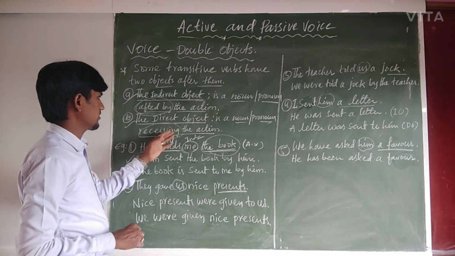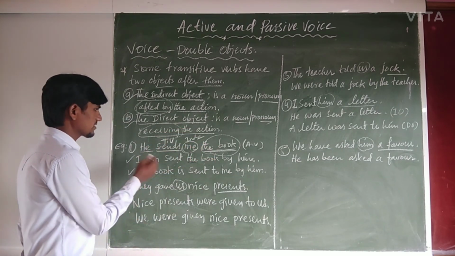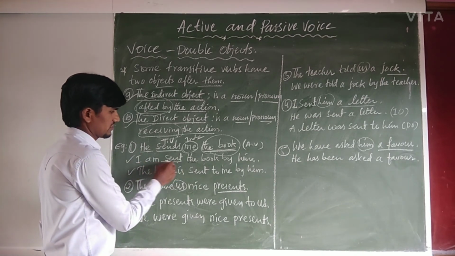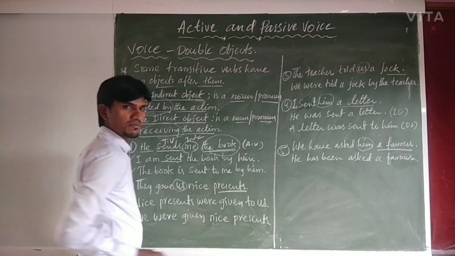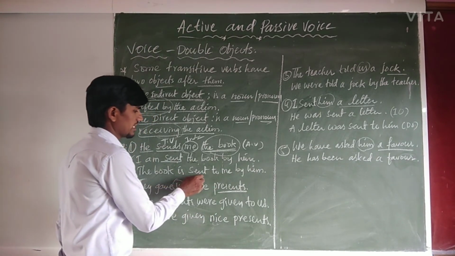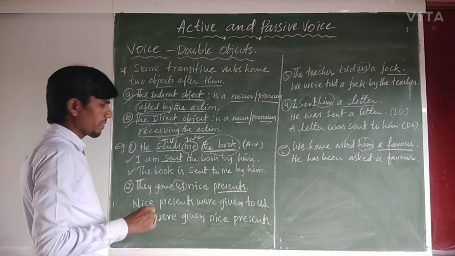It can be written into passive voice: I am sent the book by him. Or the book is sent to me by him.